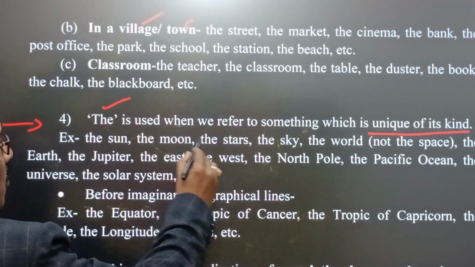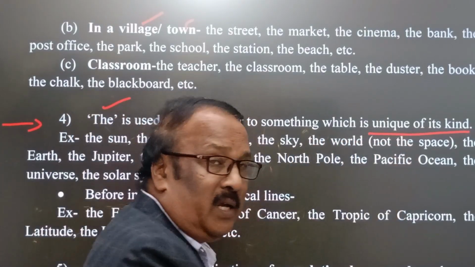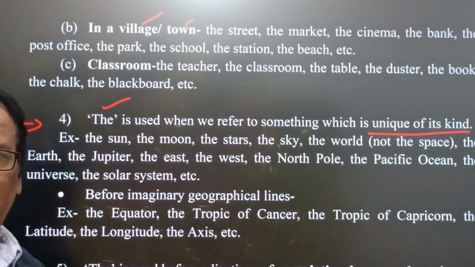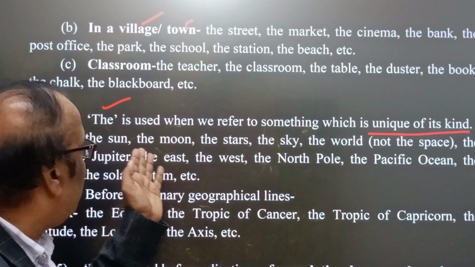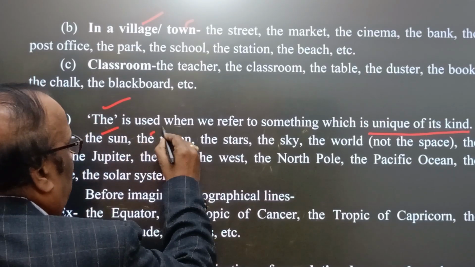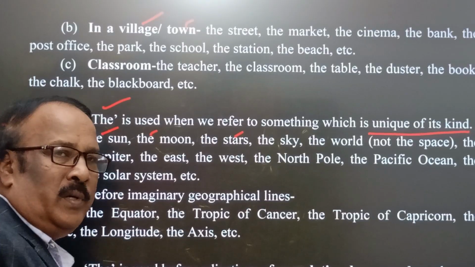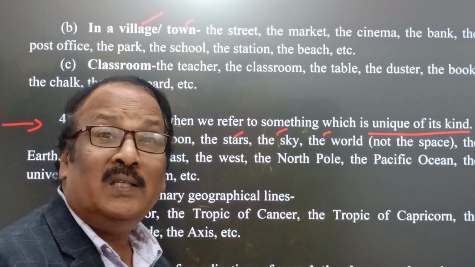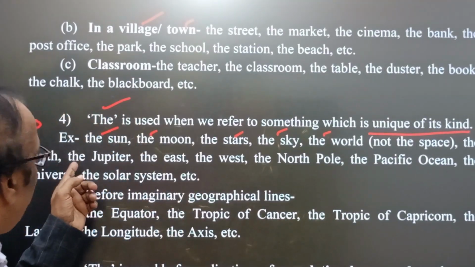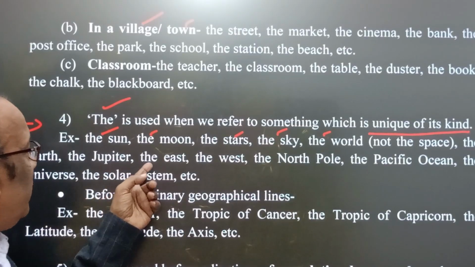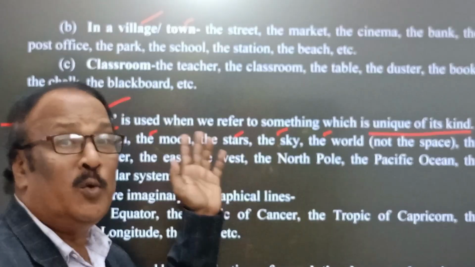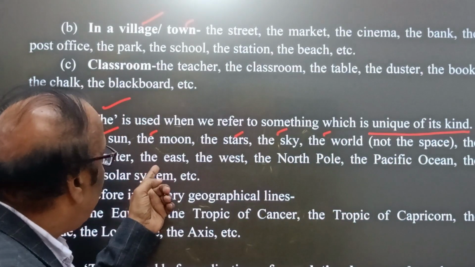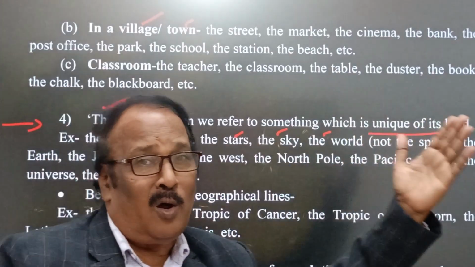The is used to refer to something which is unique, it means only one. We can say the sun. We live in the solar system. The sun, the moon, the stars, the sky, the world, not the space, because space cannot be measured. And now come the Jupiter, the east, the west, the Jupiter, the Mars, the Neptune, the Uranus, the Pluto. Now here we find the east, the west, the north, the south.